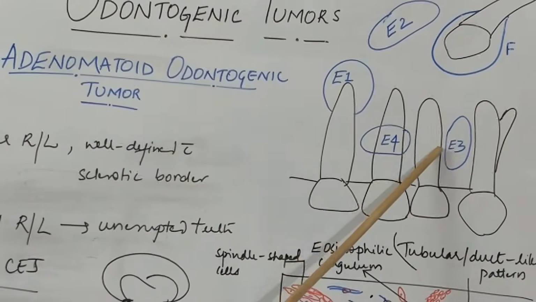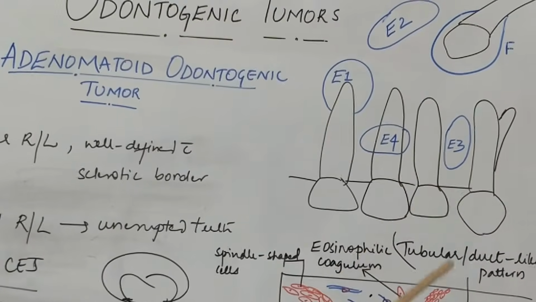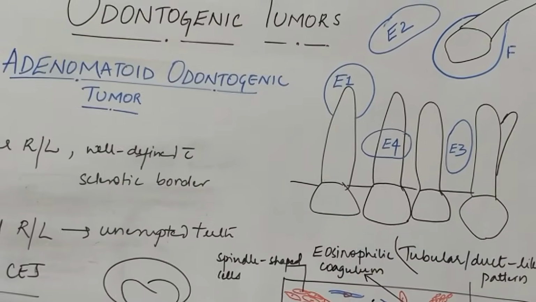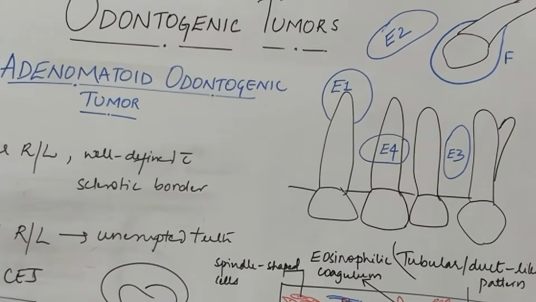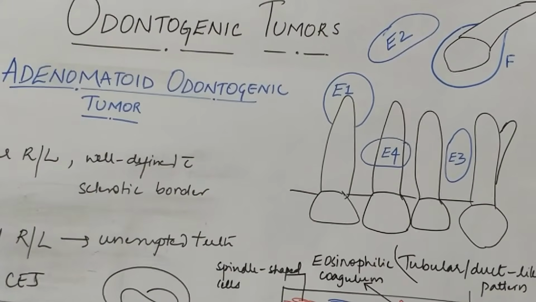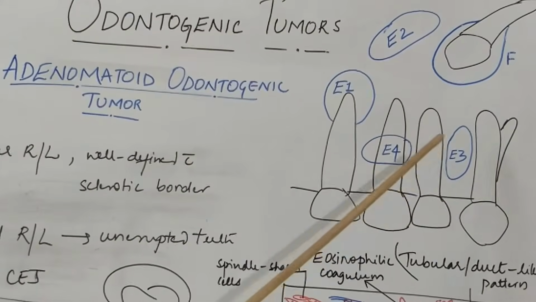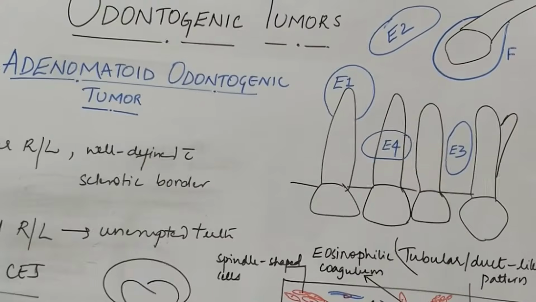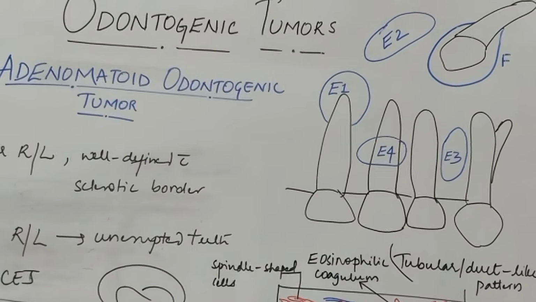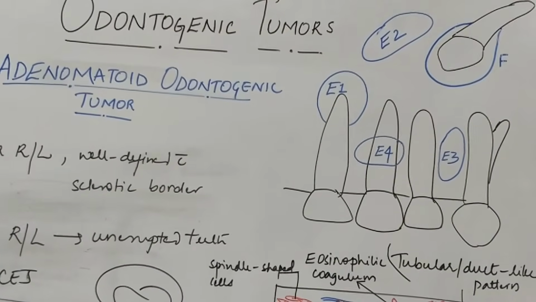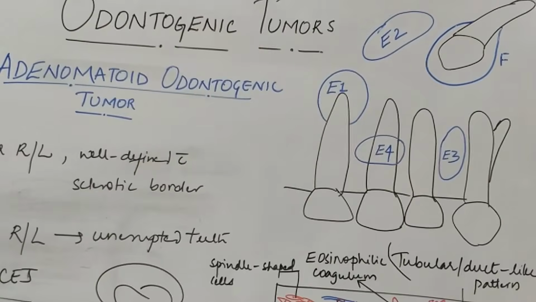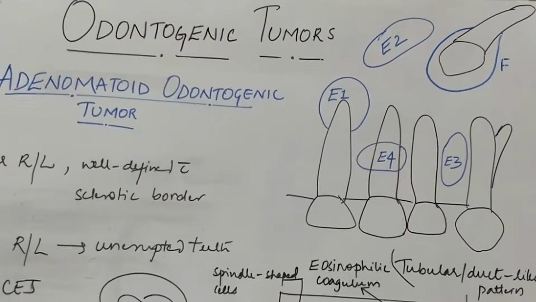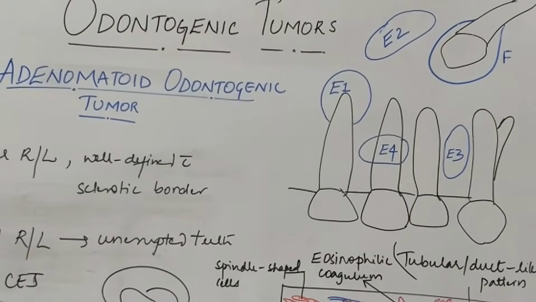Did you notice I have not drawn any kind of resorptive surface on the root here? Because AOT does not resorb the root. It's very rare. Instead, it displaces and diverges the roots. That is an important feature. This again shows its less aggressive nature. Because remember ameloblastoma, we had seen resorption of the root there. Because ameloblastoma was a locally aggressive lesion. Next, coming to the histopathology.